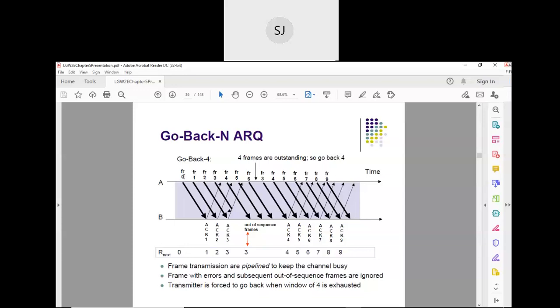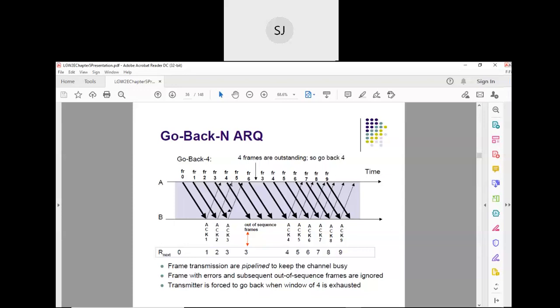Now you just see here. Frame 3 is lost here. Now acknowledgement for 1 has come. See this, 1 has been received, and for that, acknowledgement for 1 has come here.